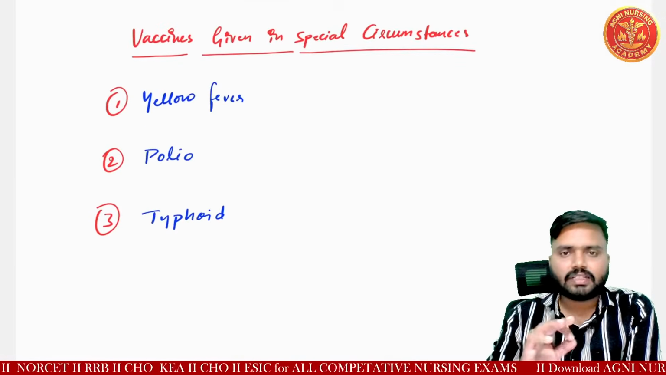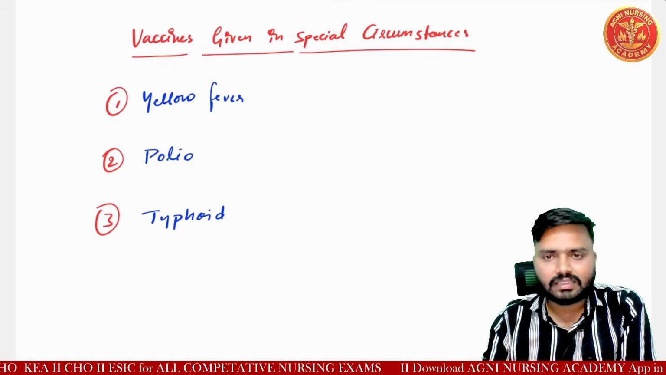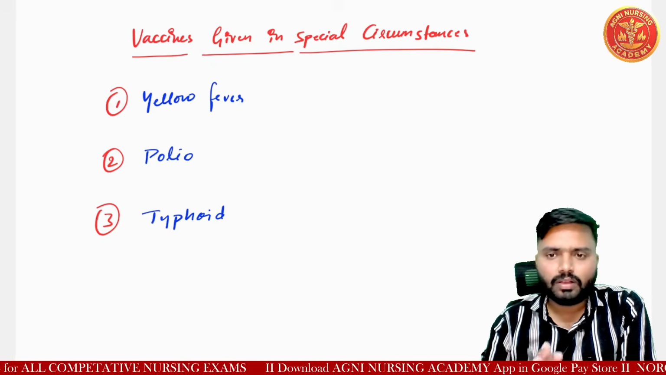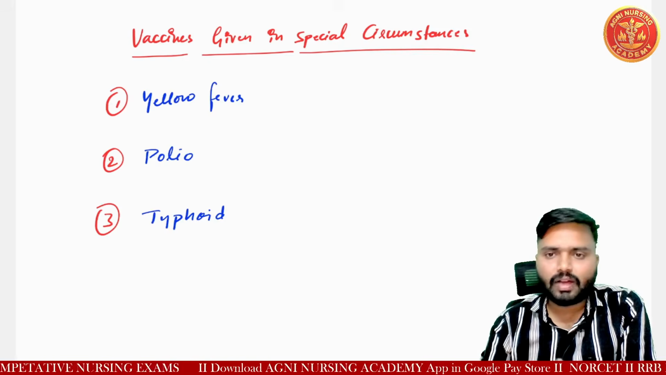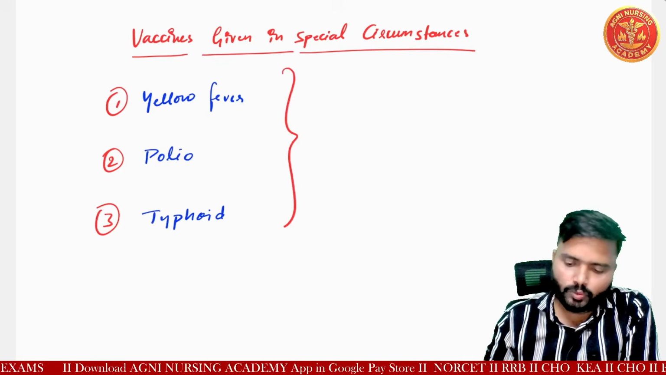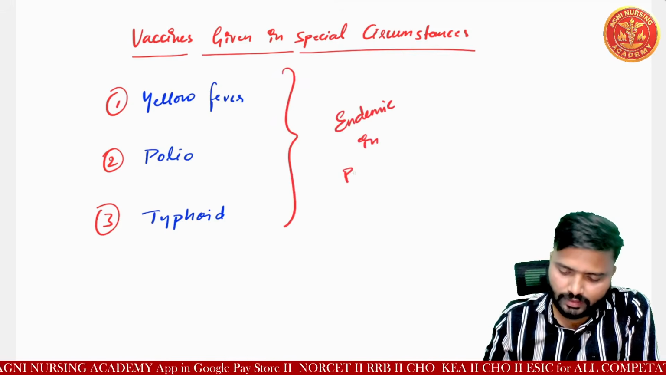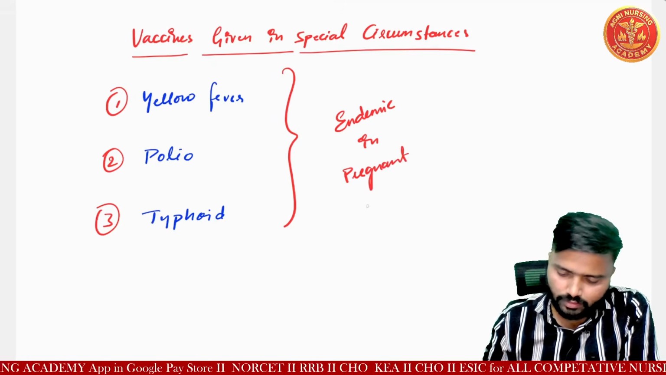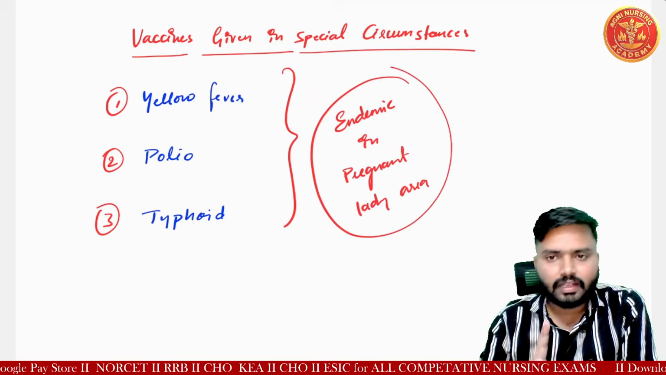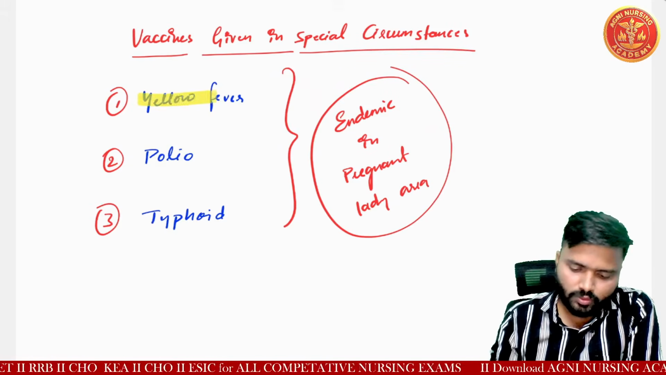Vaccines given in special circumstances. First of all, sir, live attenuated vaccines are contraindicated in pregnancy. But we still give some vaccines, that is yellow fever, polio and typhoid. We give these vaccines in some circumstances. When, sir? When the disease is endemic in the pregnant lady's area. Understood? In these circumstances we can give the yellow fever vaccination, polio vaccination and typhoid vaccination. Understood? So please note it down.